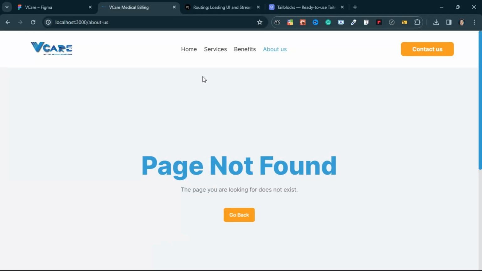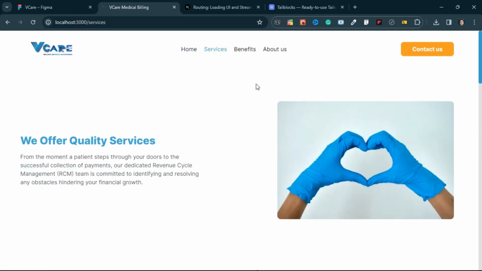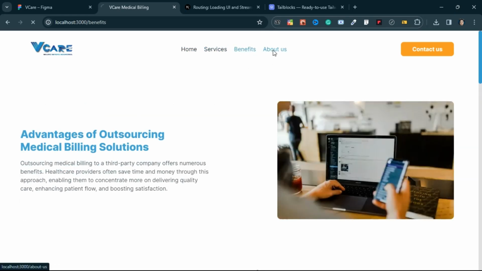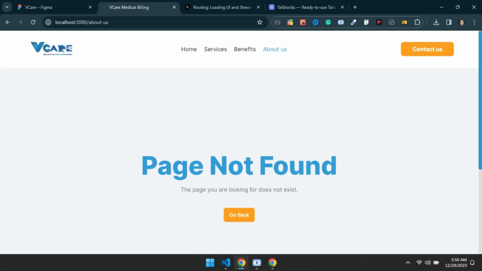We have our website built in Next.js. If I'm switching from one page to another, you can see here we don't have any loader yet. You can see here, it's just a white blank page.